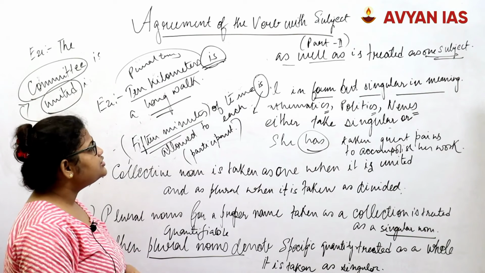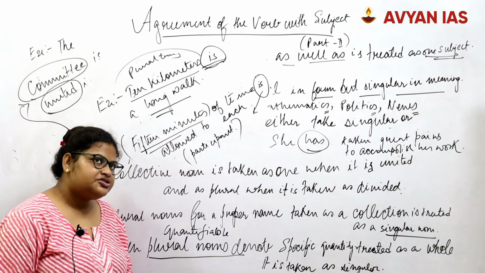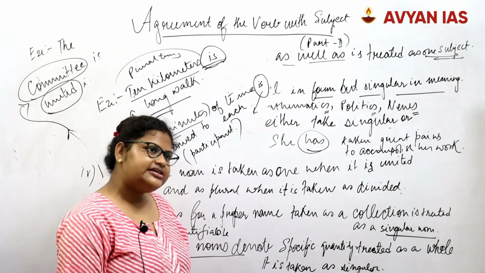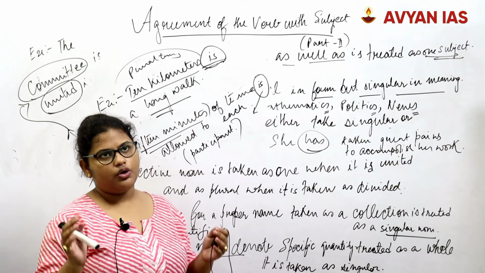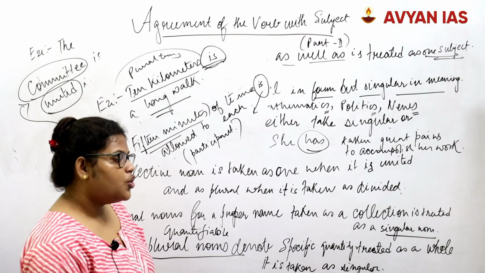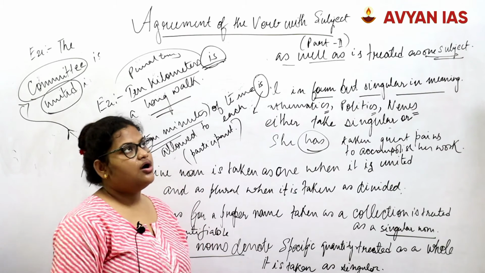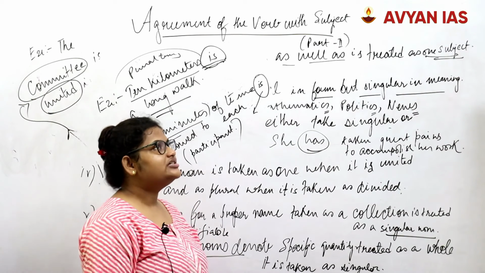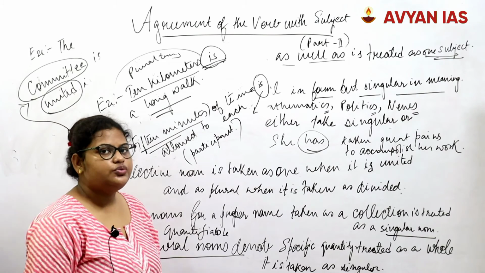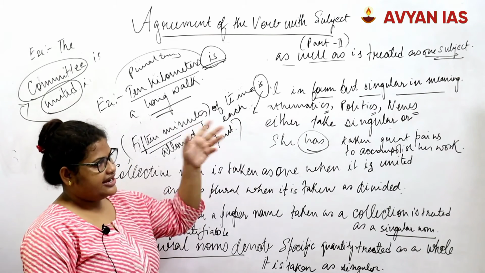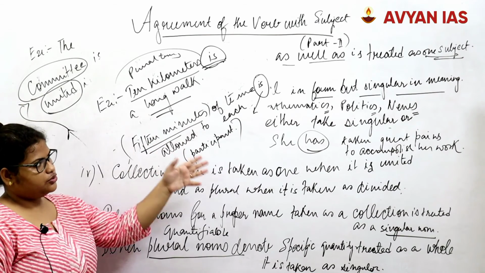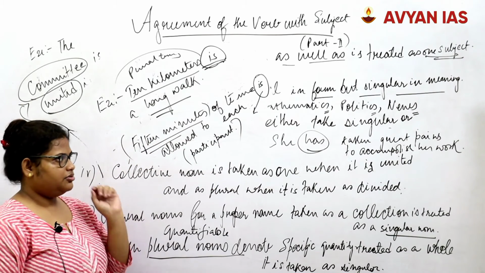And the third rule that we dealt with was: sometimes there are words which really do not have a singular noun or way of expressing them, and hence they are taken as one single whole. For example, when we use words like mathematics, politics, news, we will take them as a singular entity, and hence they will be written or spoken using the singular verb.